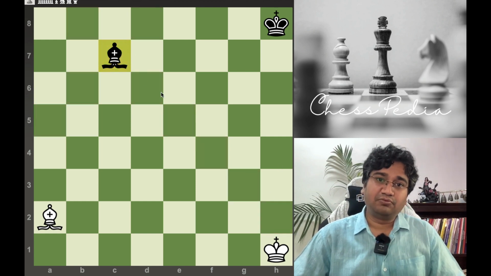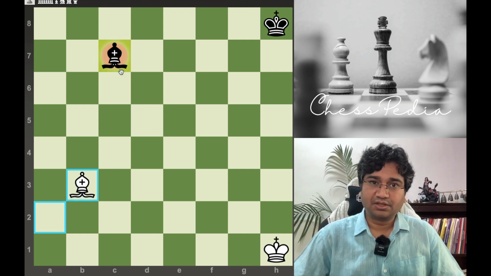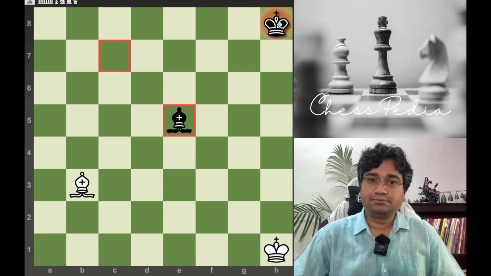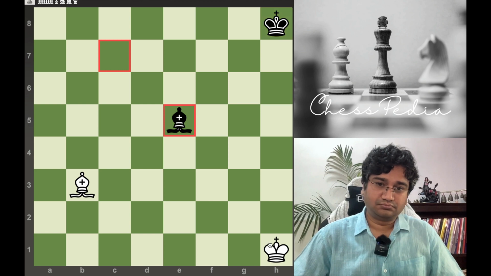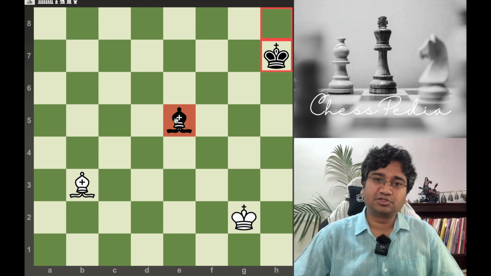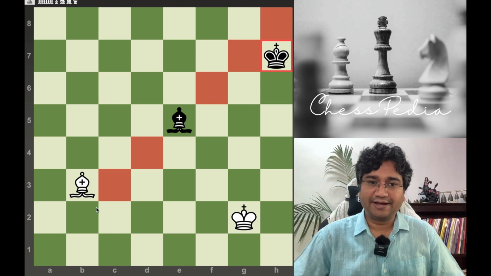Now, if you play another move like this, suppose we go to here, it comes in the center. Now, this black is the center one, this is the relatively corner one. So, let us see how many squares black can cover: 1, 2, 3, 4, 5, 6, 7, 8, 9, 10, 11, 12, 13.